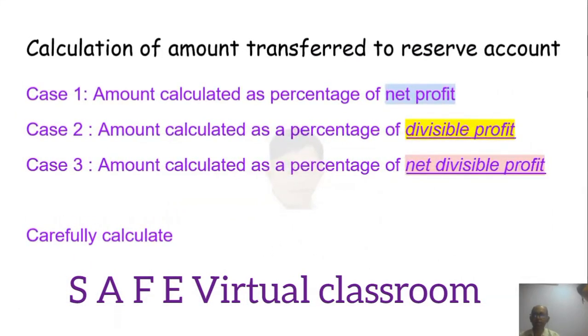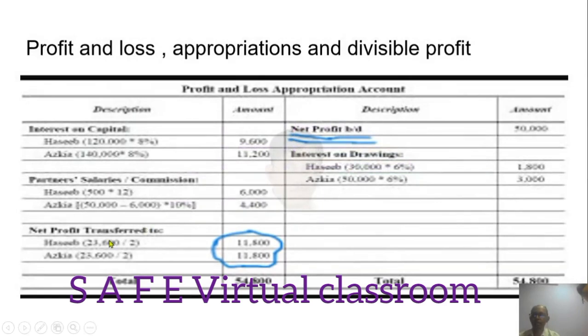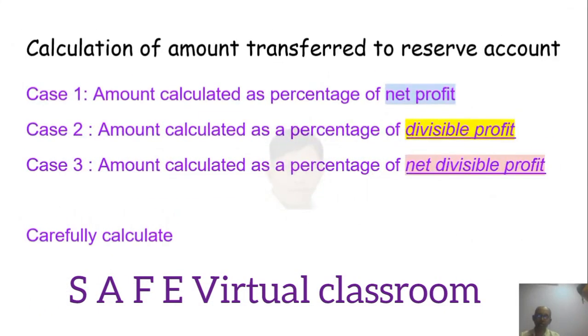that is the percentage of divisible profit. Amount calculated as percentage of net divisible profit. Net divisible profit means, here again 23,600 into 10. Suppose the rate of transfer is 10%, it is into 10 upon 110. So you have to calculate it appropriately and then transfer it to reserve. Remember this. There is an example in the textbook, so you can see that and calculate. Be careful in calculating.